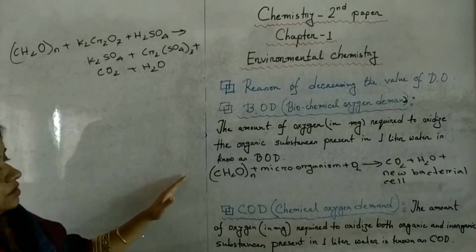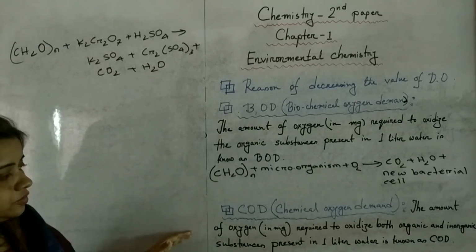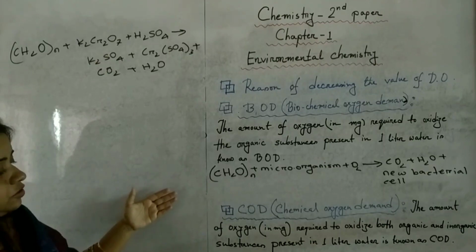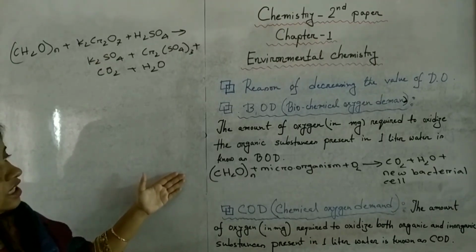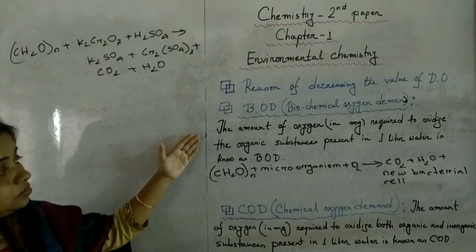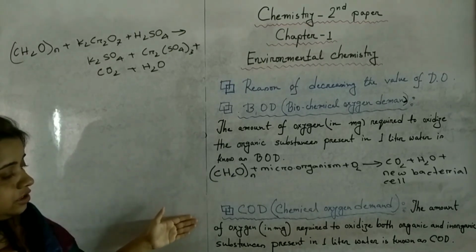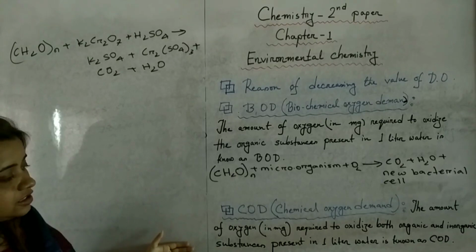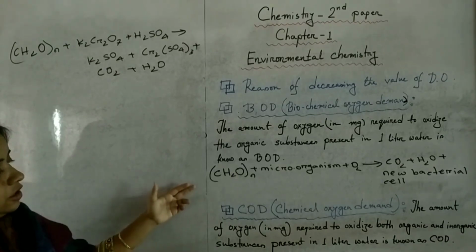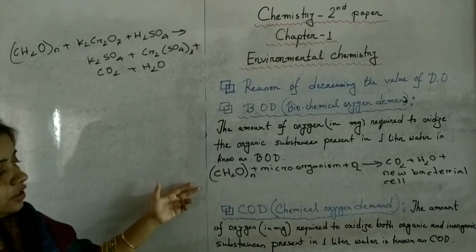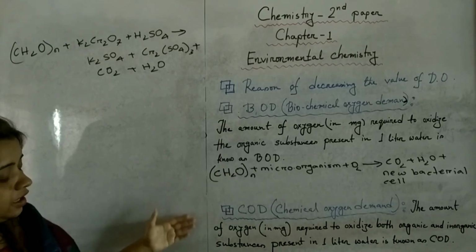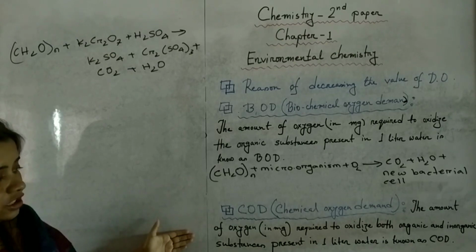This is the difference between BOD and COD. So, if I ask you what are the differences between BOD and COD, you can say that only organic substances can be oxidized by BOD, but through COD both organic and inorganic substances can be oxidized. Number 2, BOD is done by the help of different types of microorganism and COD is done by acidic potassium dichromate.